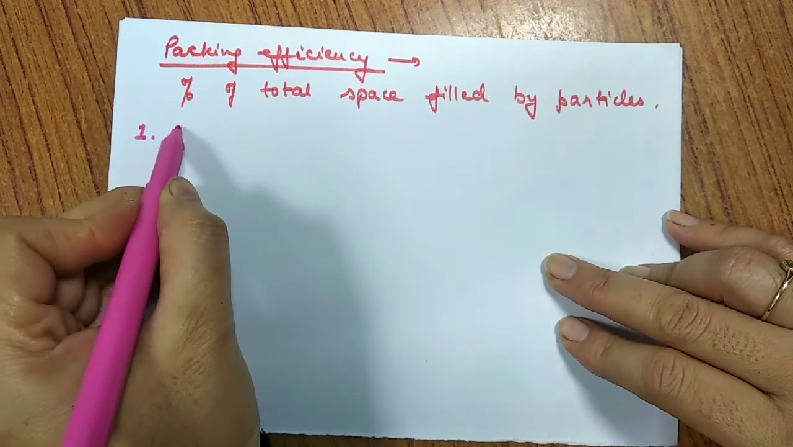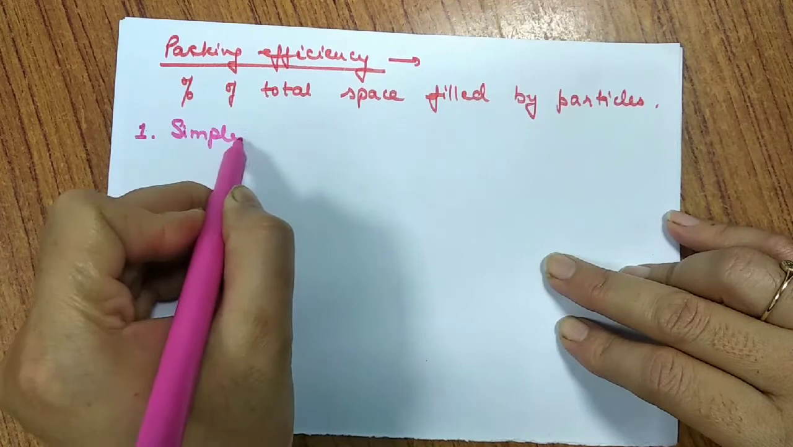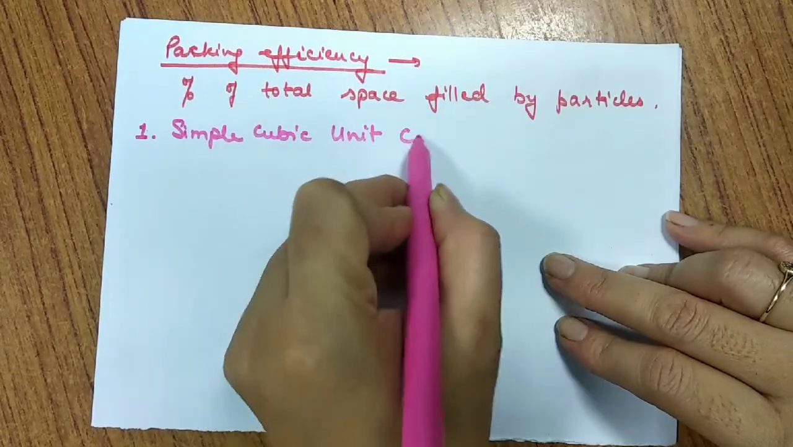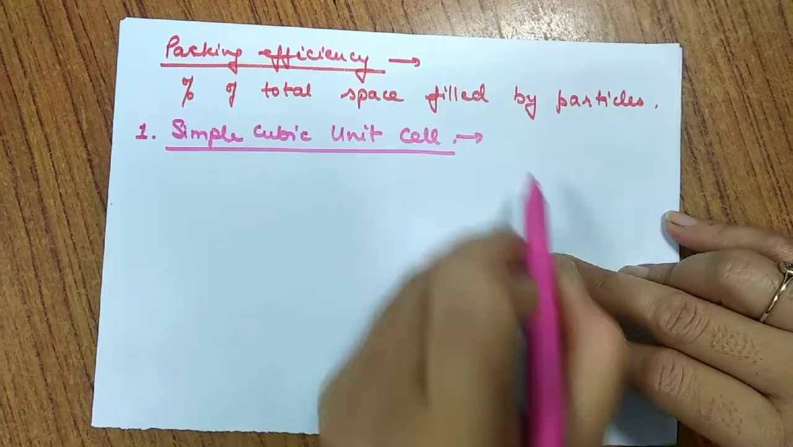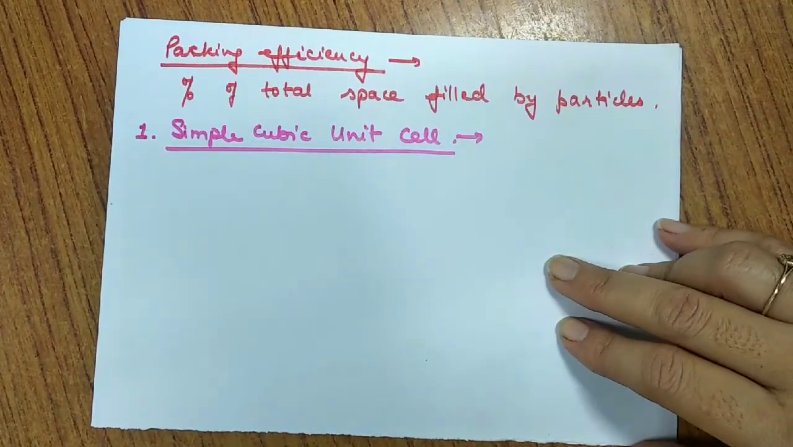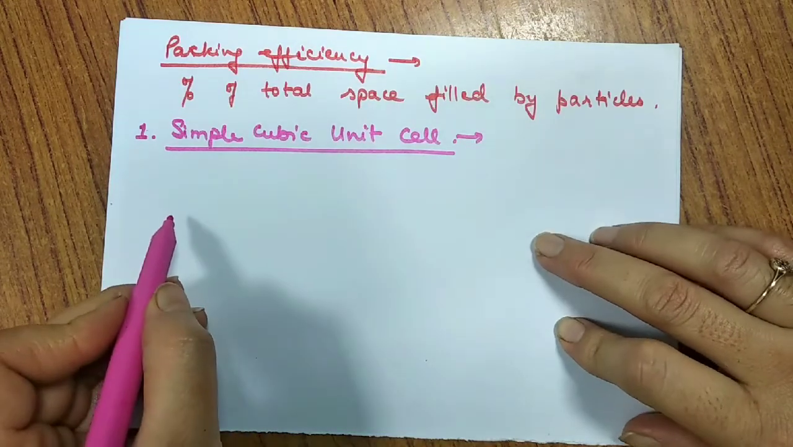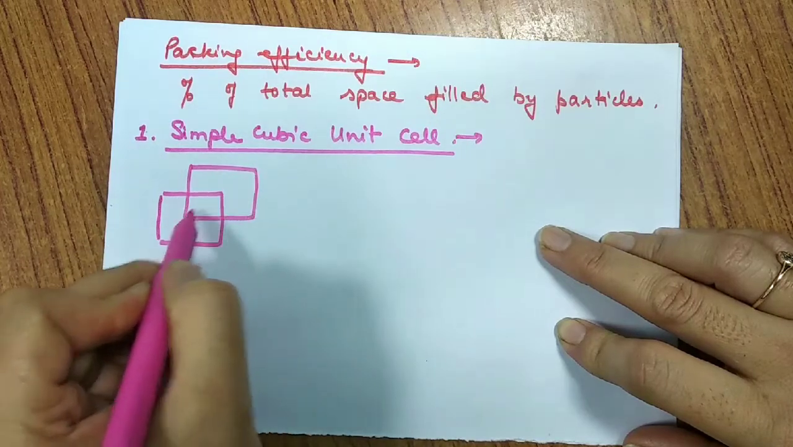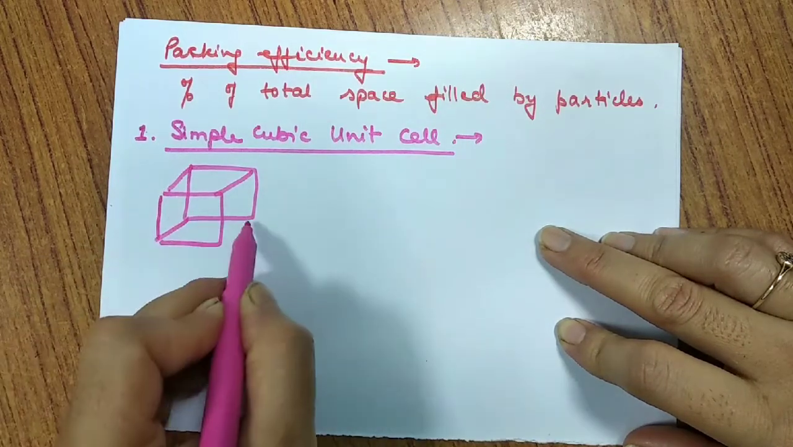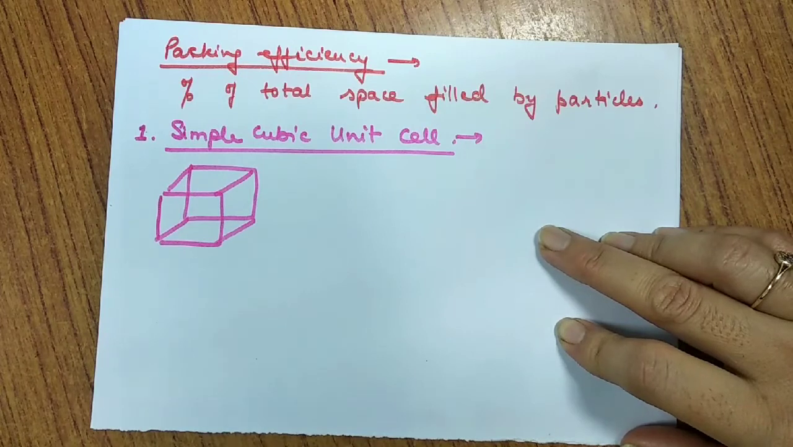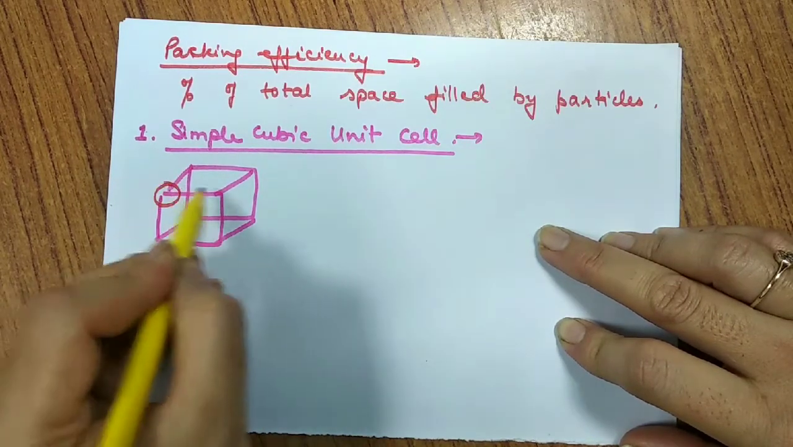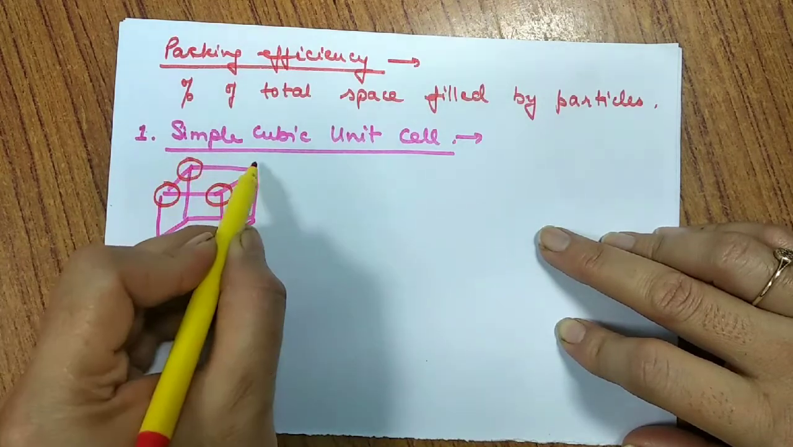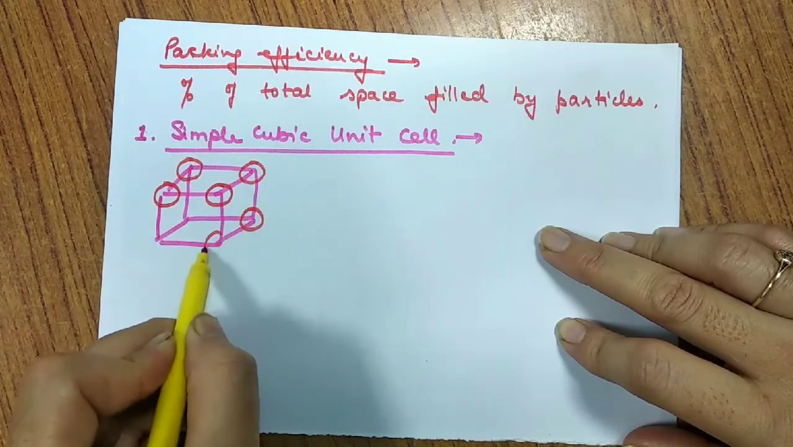So first of all, let us take a simple or the primitive unit cell and try to find the packing efficiency in a simple cubic unit cell. When I talk about a simple cubic unit cell, let me draw this cube here, and I say that the particles are present at the corners. So there are 8 corners and thus 8 particles are supposed to be present.